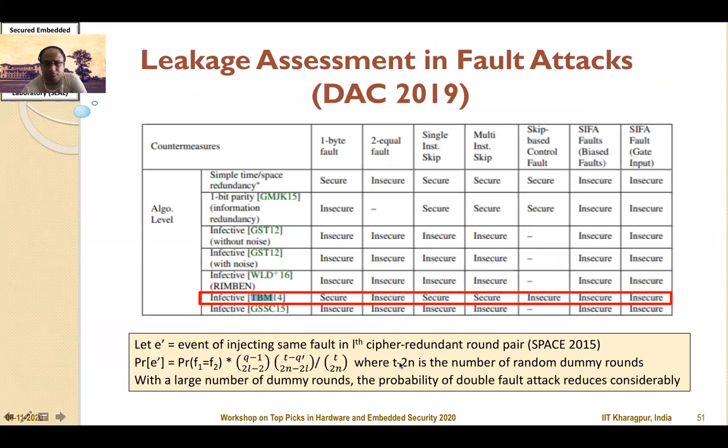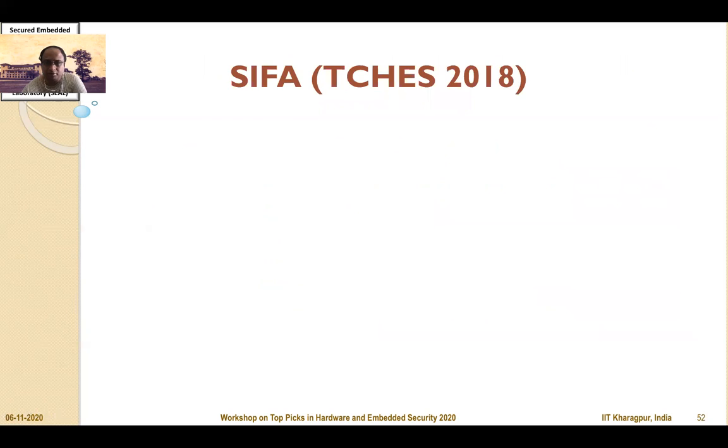In DAC 2019, an assessment was done to show that many of the claims we made in our original paper were indeed true, like protection against one-byte fault attacks and single and multiple instruction skips. There were techniques shown to subvert this countermeasure with two equal faults. But in our SPACE 2015 work, we also showed that the probability of such two equal faults decreases drastically with an increase in the number of dummy rounds.